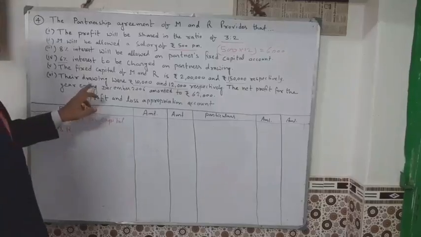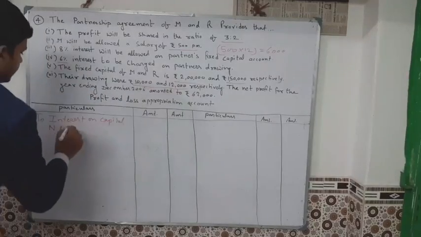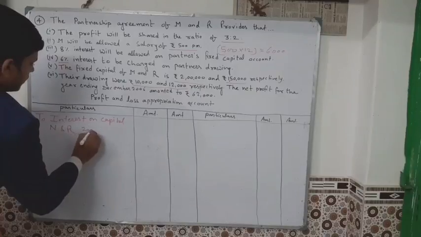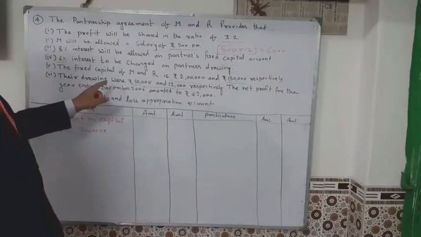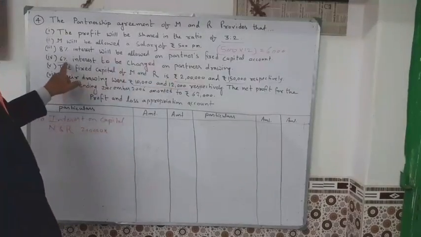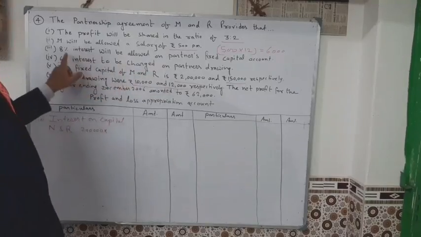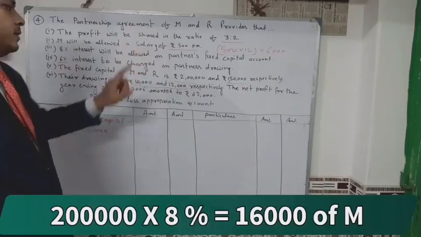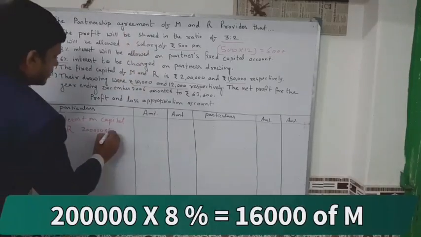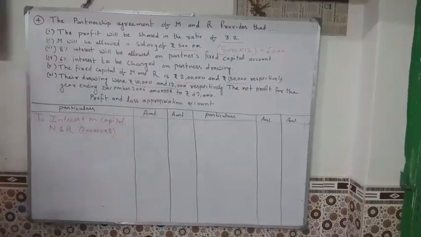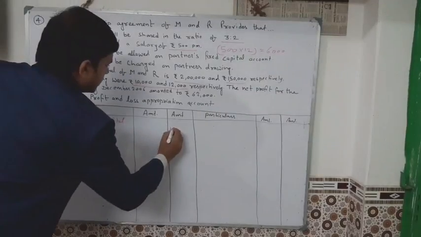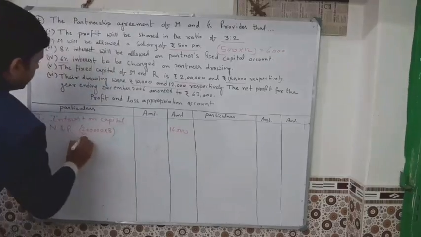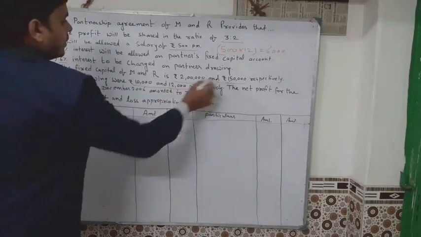How much percent? Here is 2 lakh. 6% interest to be charged on partners drawing and 8% interest will be allowed on partners fixed capital. So this is 2 lakh at 8%. 2 lakh of 8%, how much? 16,000. And another is 1,50,000.